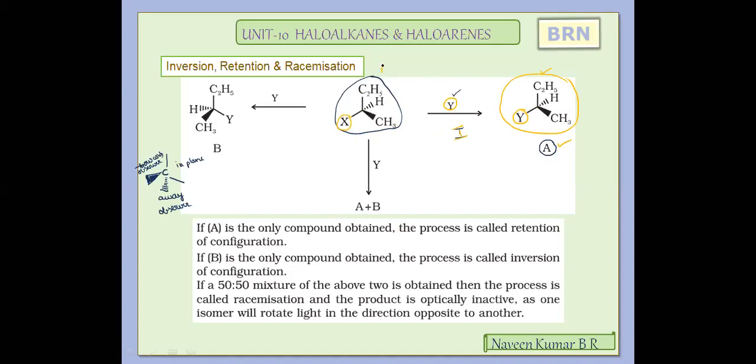The reactant configuration and the product configuration are the same, so the configuration is retained. Such a conversion or chemical change in which the product has the same configuration as that of the reactant is called retention. So this is a retention of configuration.